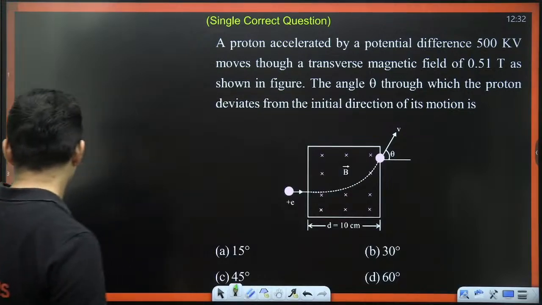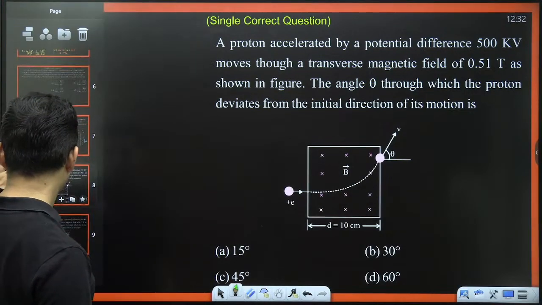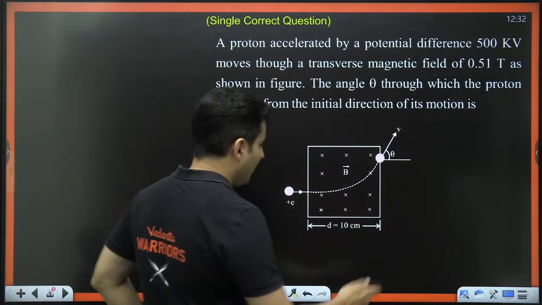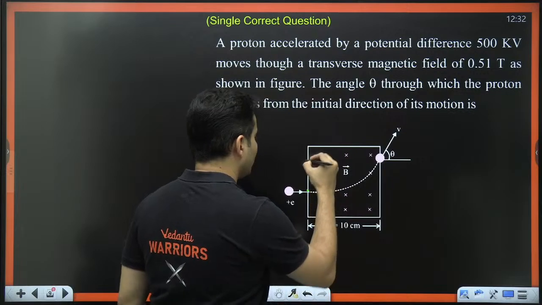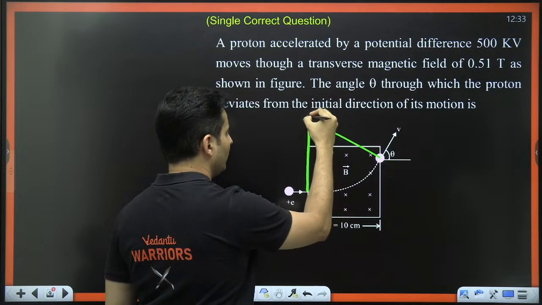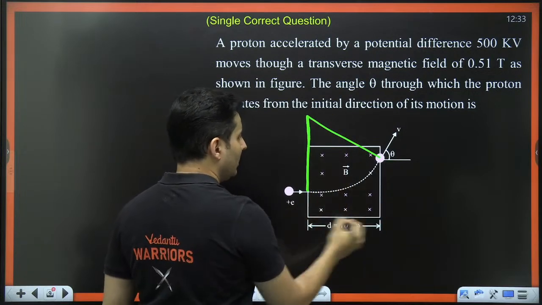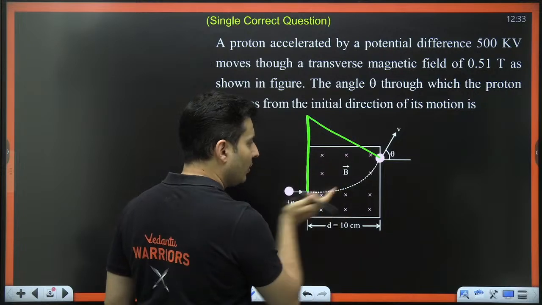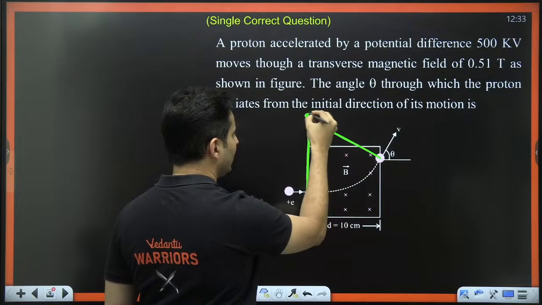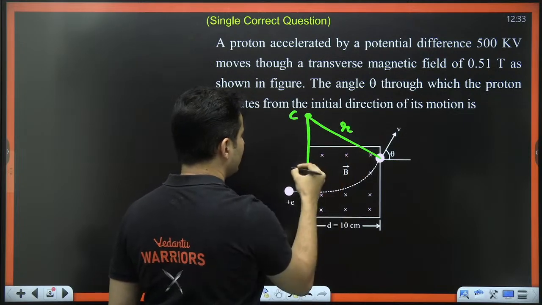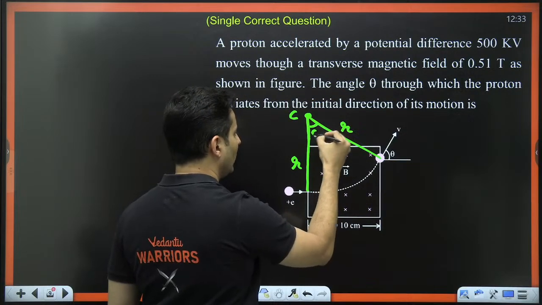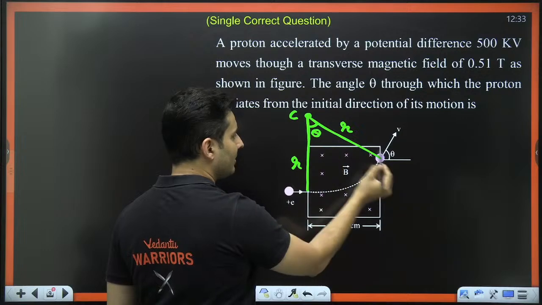Probably I will create a duplicate of this. Oh, okay, I have a blank slide also, no issues. Perfect. See, it starts going in a circular path once it enters a transverse magnetic field. That is a standard thing which you should know. Any charged particle thrown in a transverse, meaning perpendicular, field goes in a circular path. So this is the arc, this is the center of the circle, this is the radius, this is also the radius. So in order to find this theta, I can find this theta also. This theta and this theta are the same, by the way.